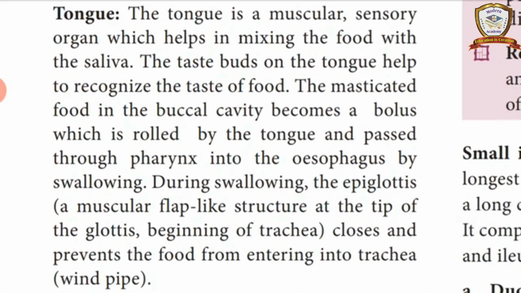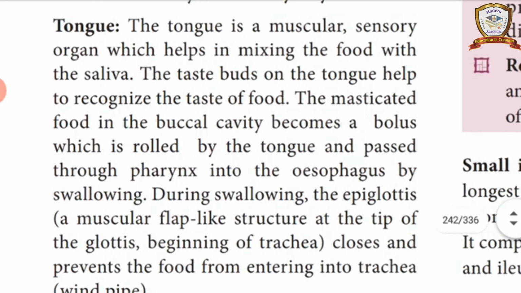The next process is that it is used to mix the ingested food with saliva. And then masticated food. What is masticated?